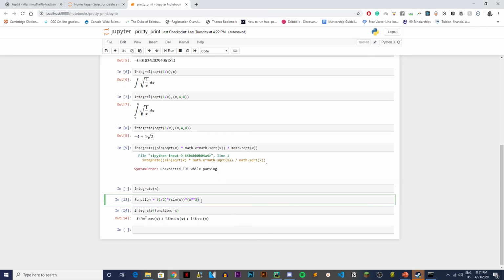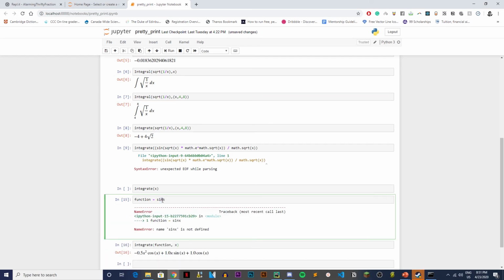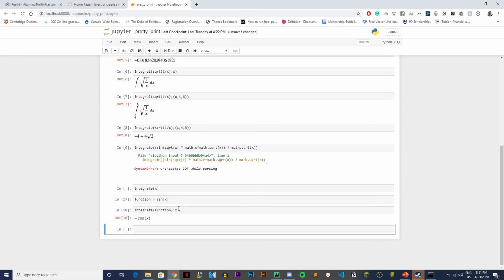So try with your own. If we do our function, sine of x, we need to put our parentheses here, and it gives minus cos of x, and we can differentiate it, and it's cos of x. It's really cool. You can check your math equations this way instead of using an integral calculator, and you can say that you wrote it, you did it, you verified using your own code.